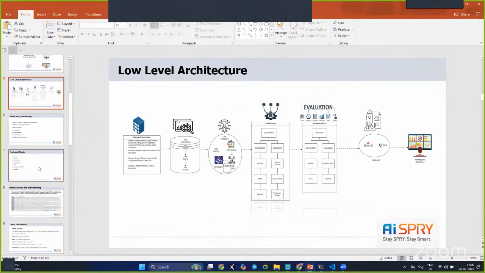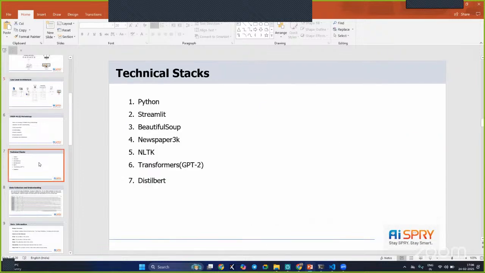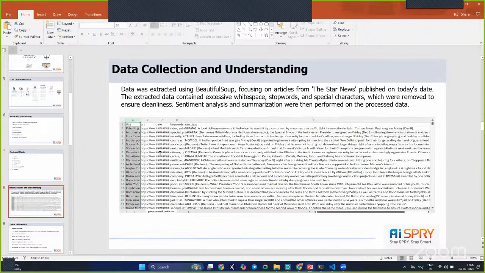We have used technical stacks like Python and Streamlit, and libraries used to extract the data from the URL, which are Beautiful Soup and Newspaper3k, and then NLTK, Transformers, and DistilBERT. We collected the data and saved it as a CSV file using Beautiful Soup. We used two different URLs, one from The Star News and another from Malay Mail. Both are Malaysian news articles.